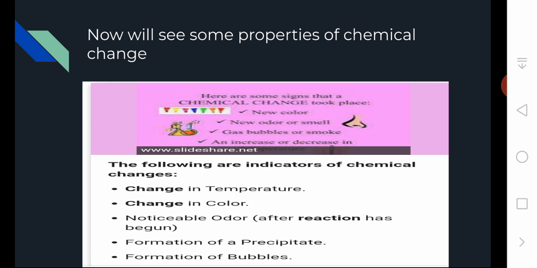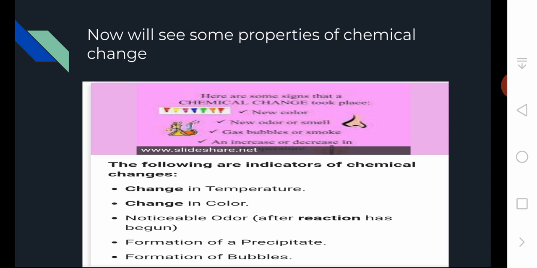After burning for a long time, it turns brownish black. Then the taste will change. So a chemical reaction is a reaction that gives birth to new properties, leaving the old properties.